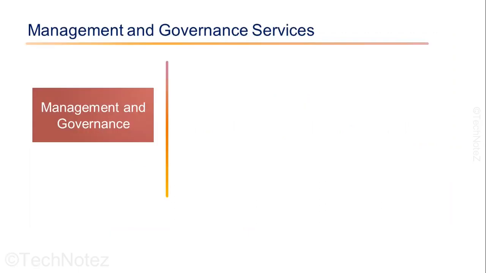Here are some of the key AWS Management and Governance Services. CloudTrail. This service enables you to log, continuously monitor, and retain account activities about actions taken within your AWS account. This is useful for auditing and compliance purposes as well as for troubleshooting.